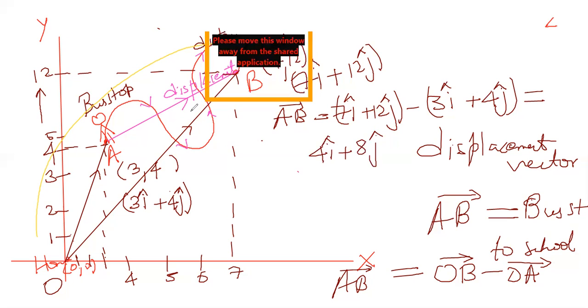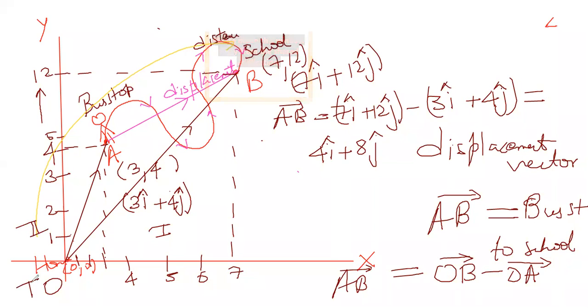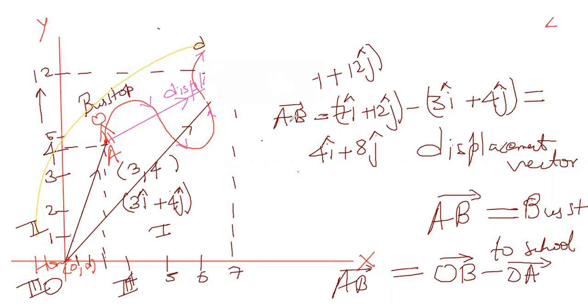Then how will the coordinate look? It will be in the second quadrant. There are four quadrants: first quadrant, second quadrant, third quadrant, and the fourth quadrant. Depending on the sign, if x is positive and y is also positive, definitely first quadrant. If x is negative, definitely second quadrant. Like that. The same thing can also be drawn in the second quadrant, no problem with that.